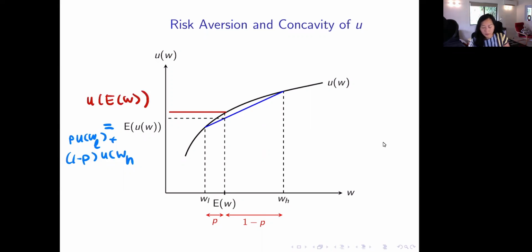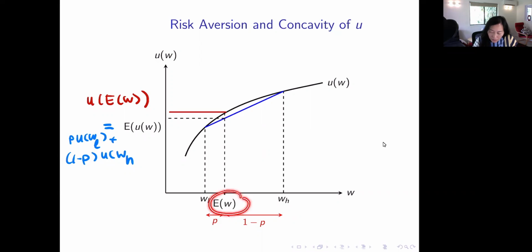As you can see, the interpretation is this is the sure money, the expected wealth. This is a risk-averse person because utility is concave.